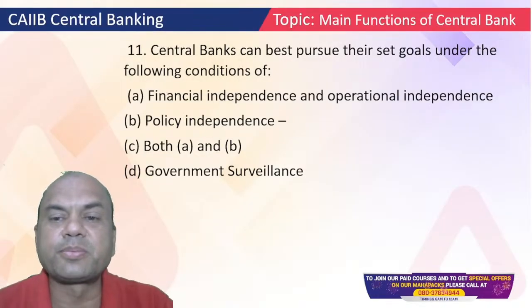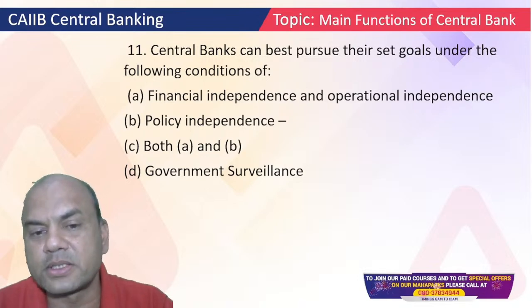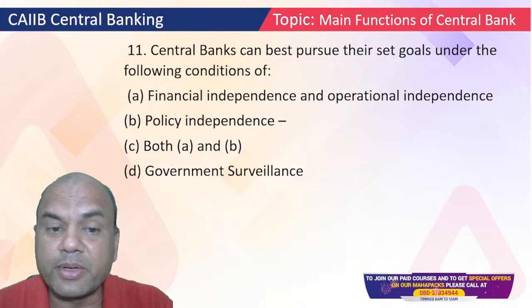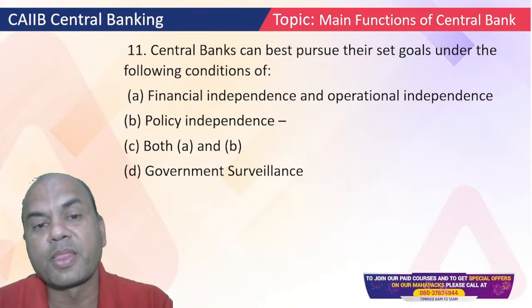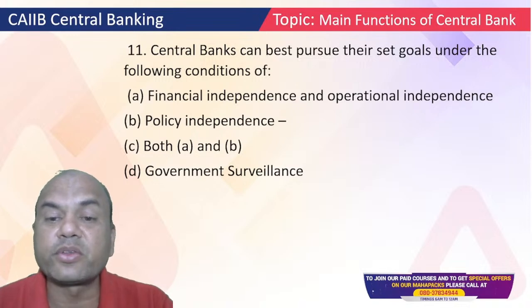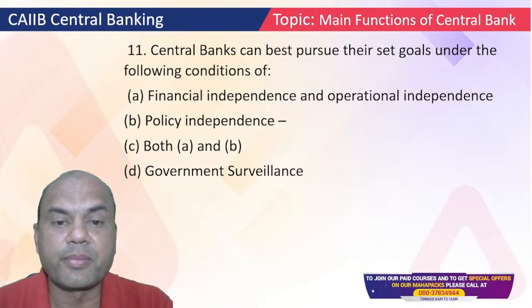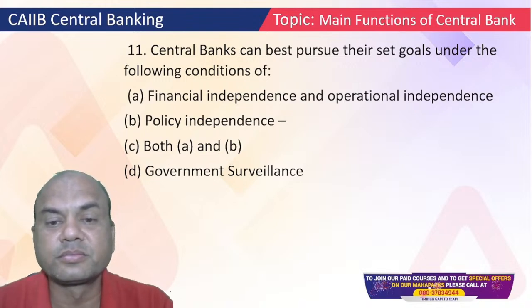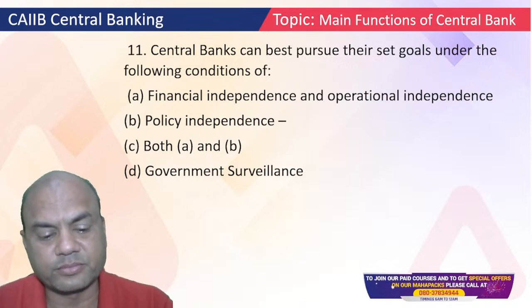Central banks can best pursue their goals under the following conditions: financial independence and operational independence, policy independence, both A and B, and government surveillance. So central banks can best pursue their job means what? Can best do their job. They can do their job well when, yes, quite logical, isn't it?